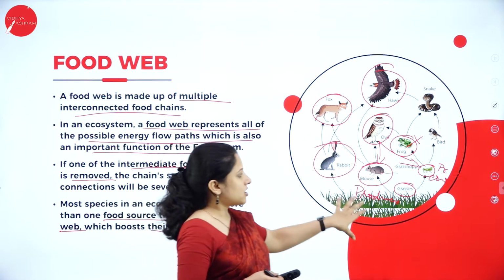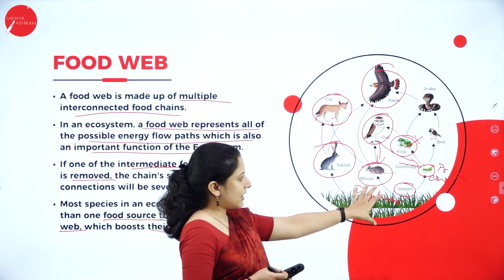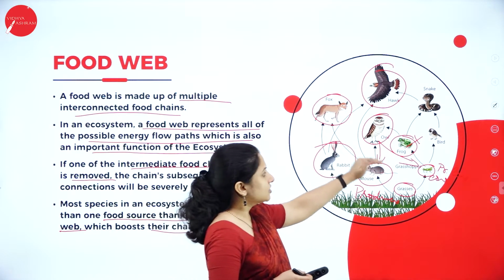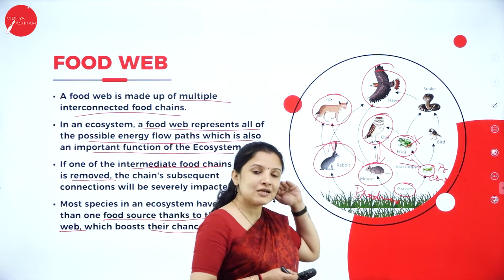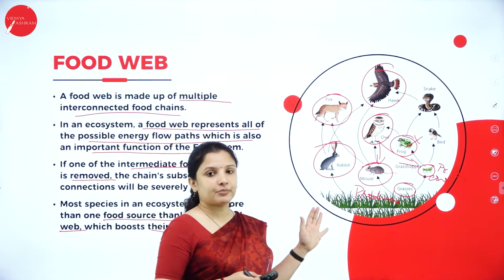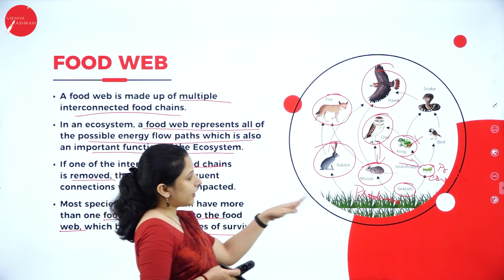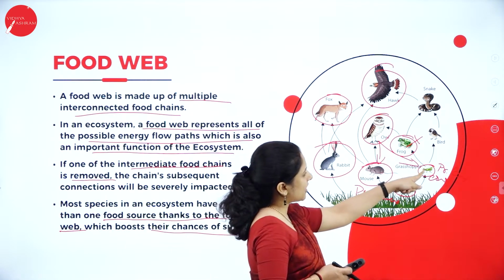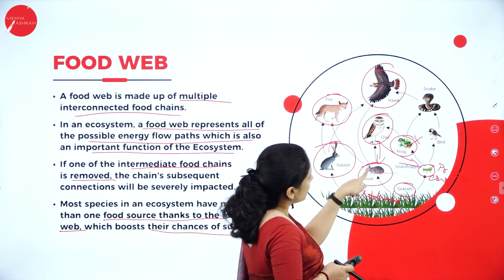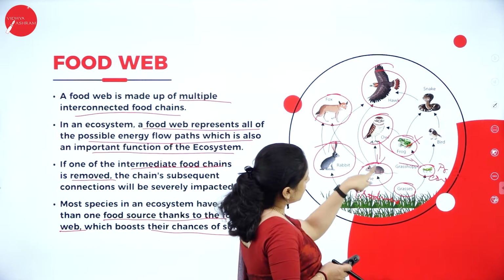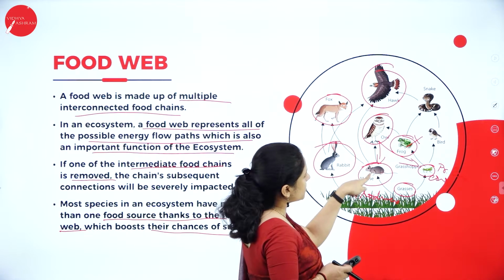Here, energy from one particular organism, from one trophic level, is moving to different organisms in different trophic levels or in the same trophic level. So this is about the food web. Energy is moving from the grasses to the grasshopper, from the grasshopper to the frog, from the frog to the owl, and again the mouse will derive energy from the grass, and the owl will derive energy from the mouse.